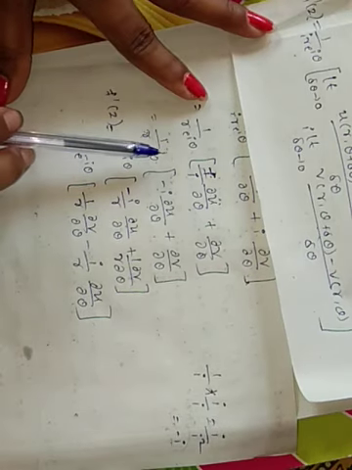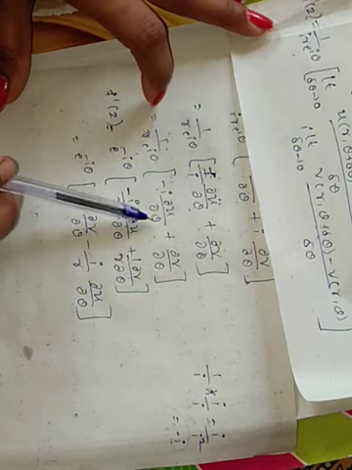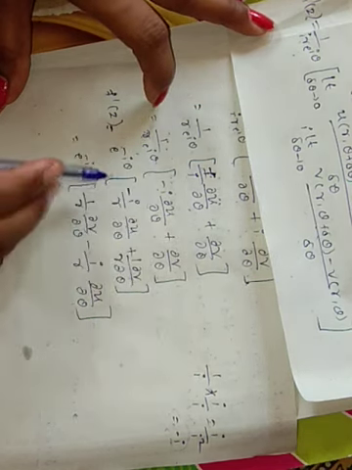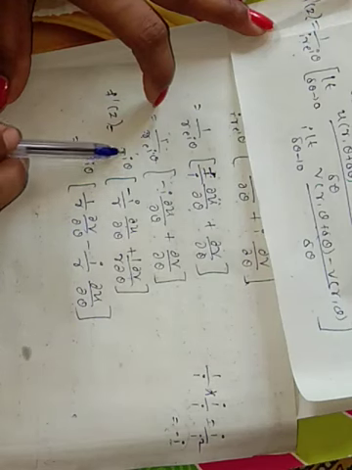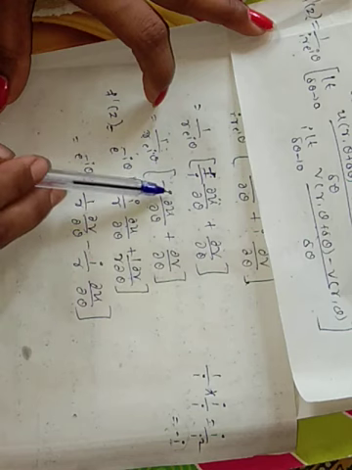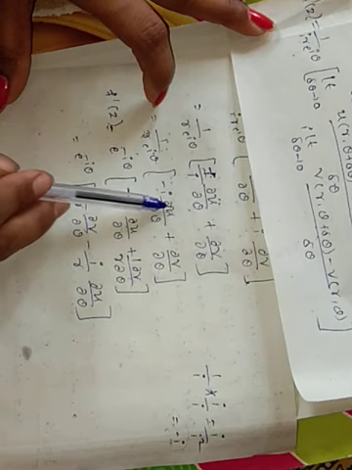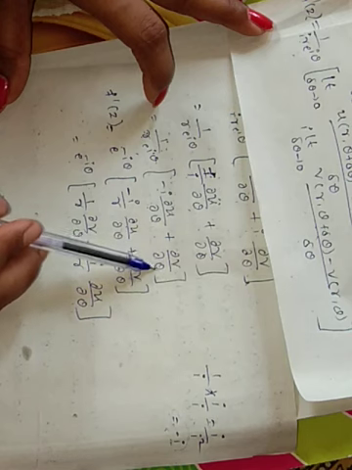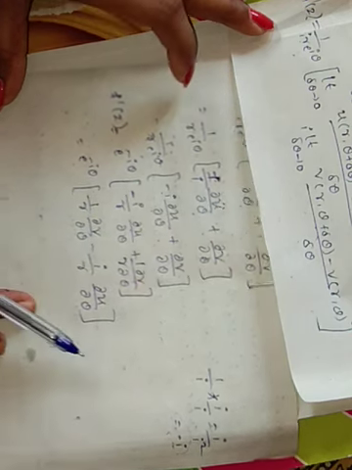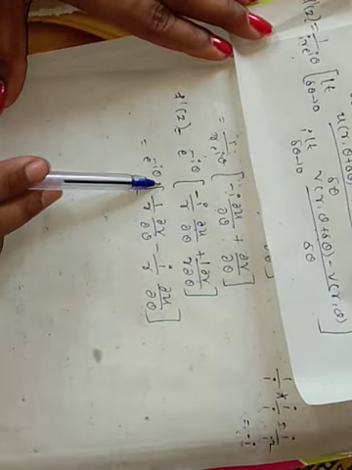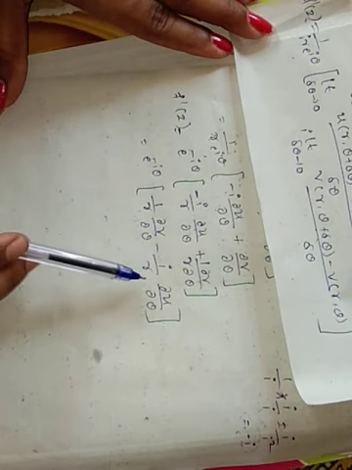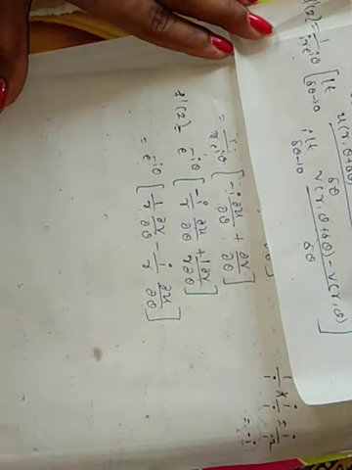And now we have to take this 1 by r inside of this bracket and 1 by e raised to i theta. 1 by e raised to i theta can be written as e raised to minus i theta. So e raised to minus i theta into, take this 1 by r inside of the bracket, minus 1 by r into ∂u/∂θ and 1 by r into ∂v/∂θ multiplied to both the terms, and the equation becomes e raised to minus i theta into 1 by r ∂v/∂θ minus i by r ∂u/∂θ.